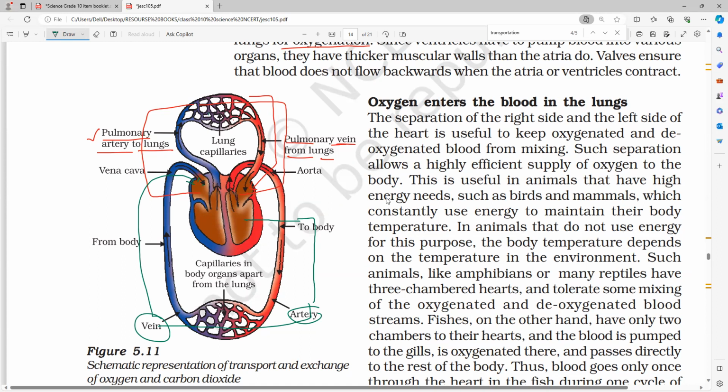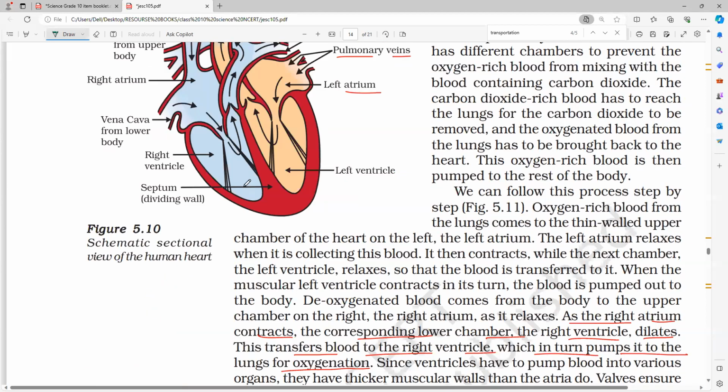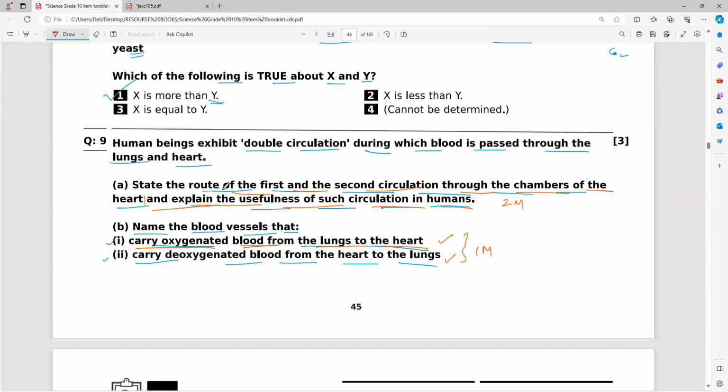And the left and right sides are always separated by a particular part, to not allow the mixing of oxygenated and deoxygenated blood. What is that called? Septum. That is also very important, so please remember that. So we have to write two circulations. Everybody tell me, circulation one: what will happen?